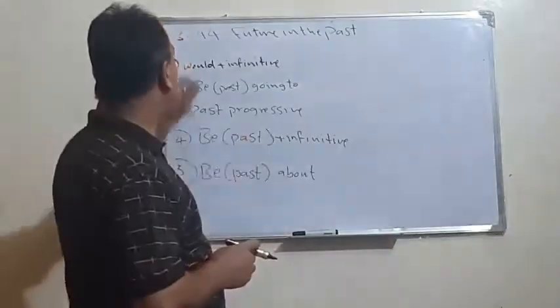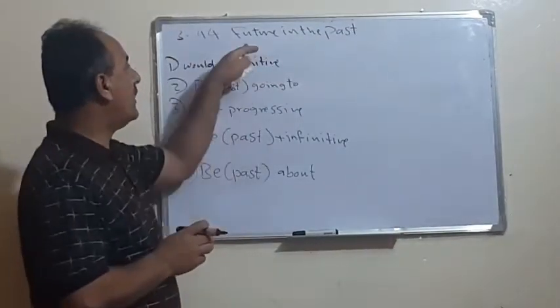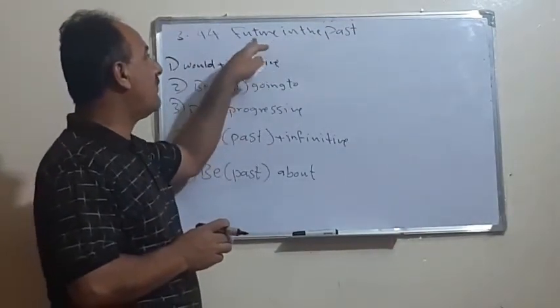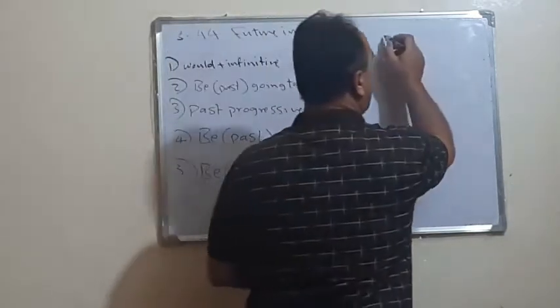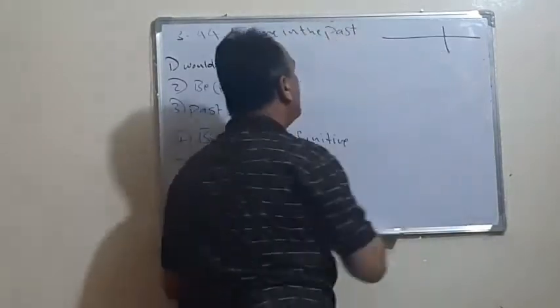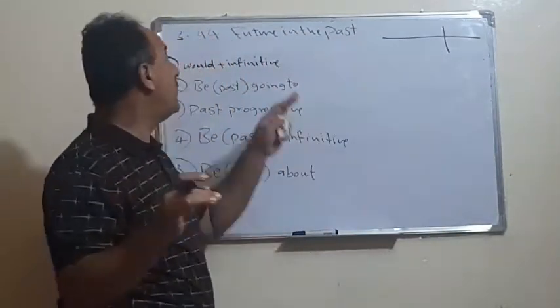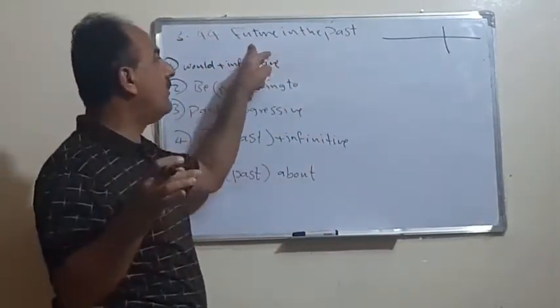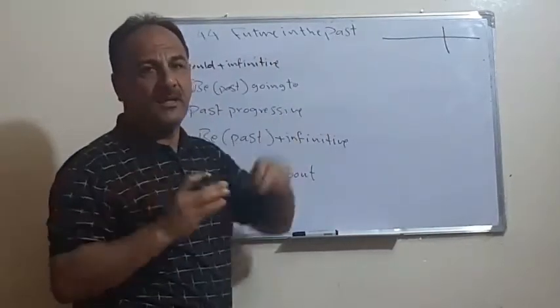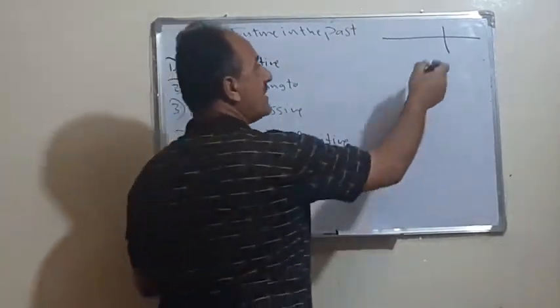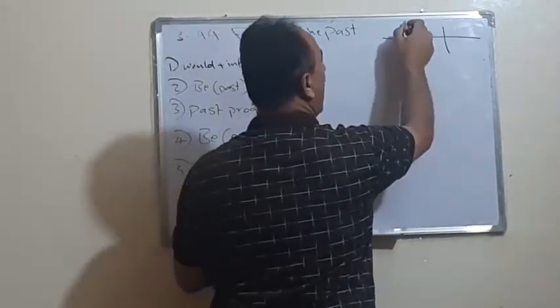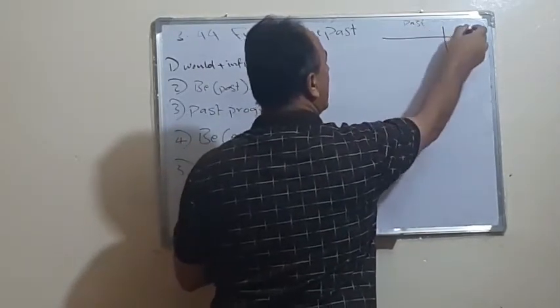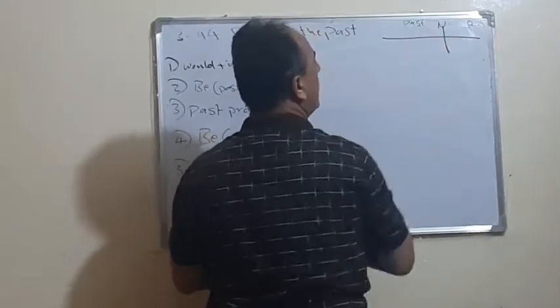Okay, in 3.44, we call what we call future in the past. What is meant by future in the past? First, you may see that there is a contrast between how it is possible to be future and how to be the past. Again, this is the line of the time or timeline. This is the past, and this is the future, and this is now in the present.